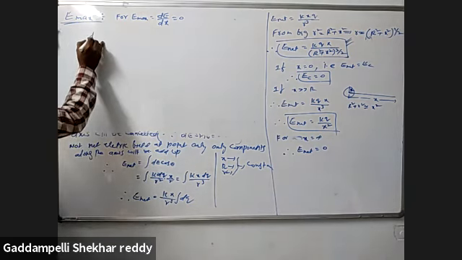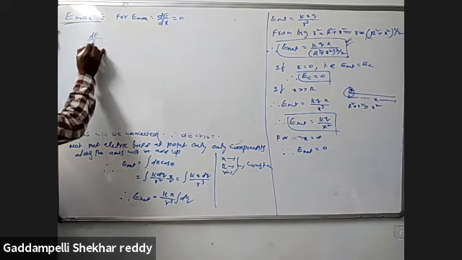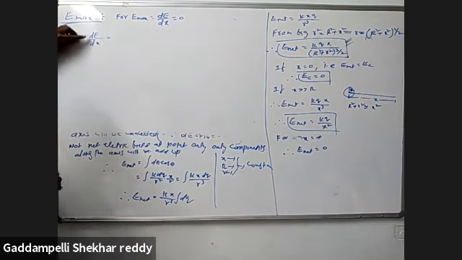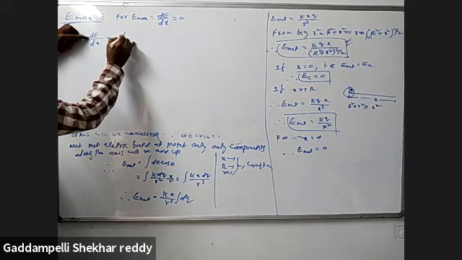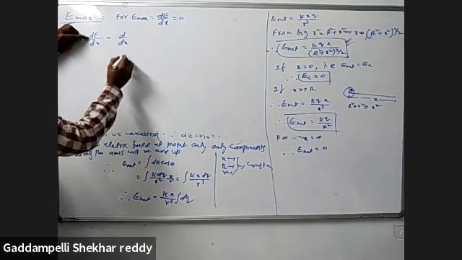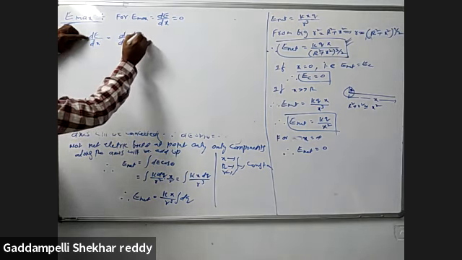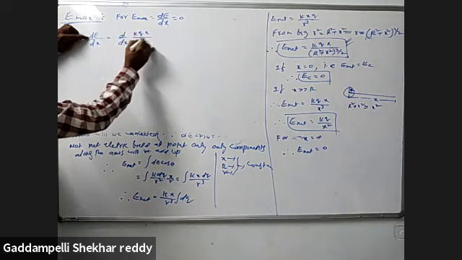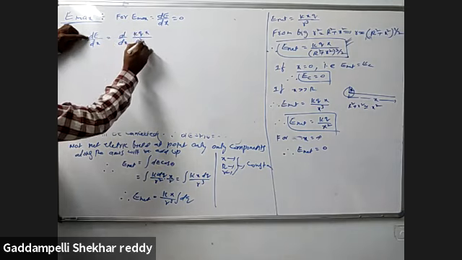That means here dE by dx, where what is the E value? d by dx, E value is equal to how much? k q x by R square plus